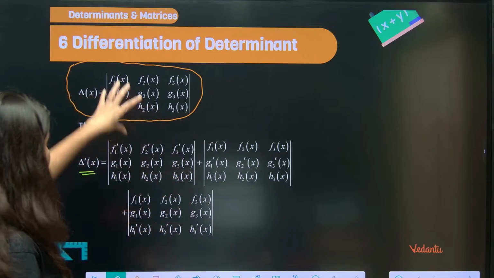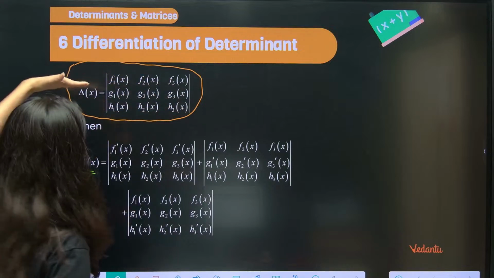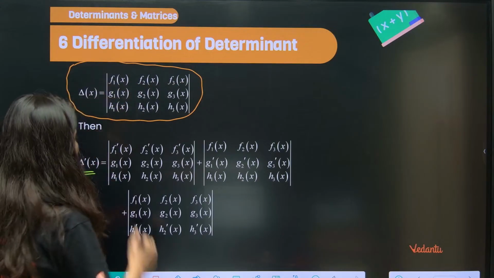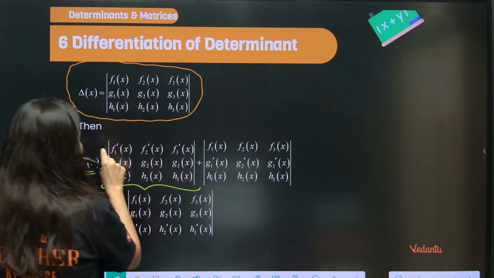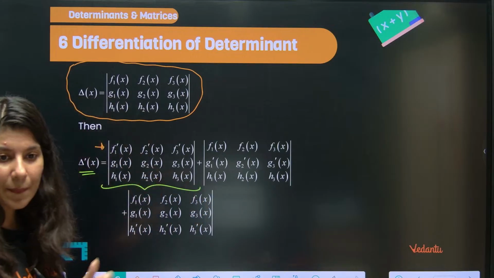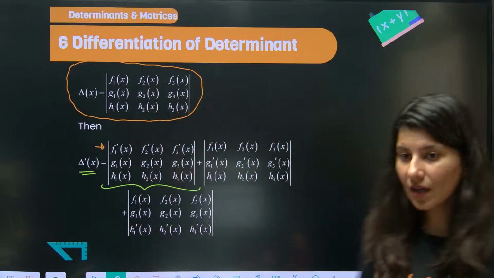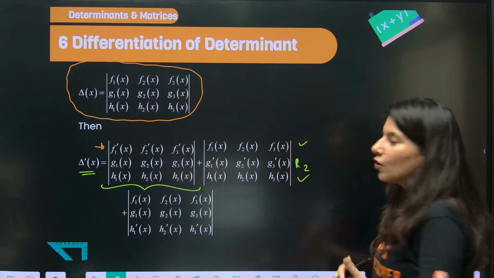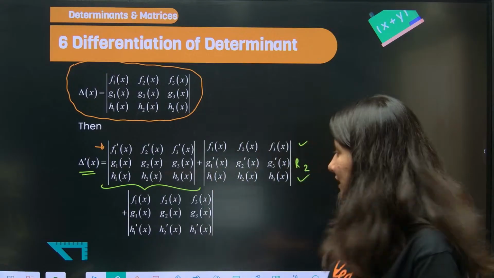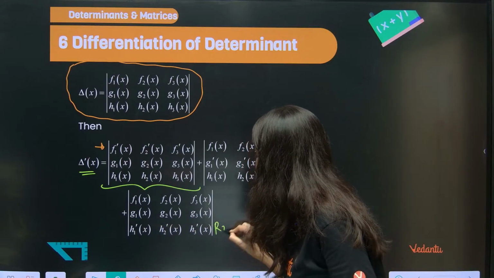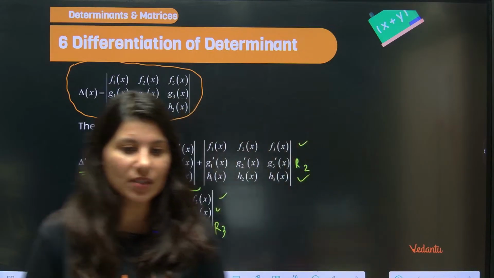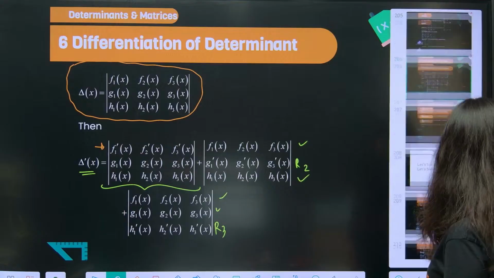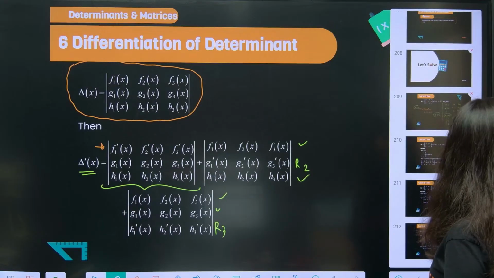You want to differentiate this. So we are going to differentiate row number 1, keeping row 2 and row 3 constant. Can you see only row 1 is differentiated, row 2 and row 3 are the same, plus. This time row 2 is differentiated, row 3 and row 1 are kept constant, plus. Now R3 is differentiated, R2 and R1 are kept constant. This is the very simple thing which we are doing right now.